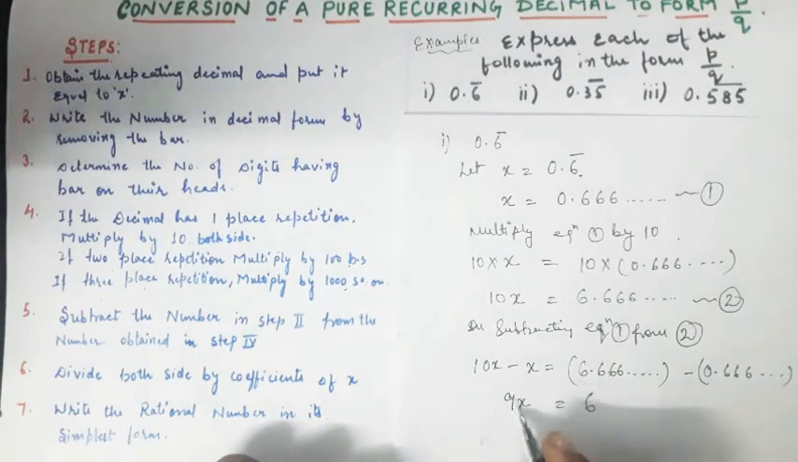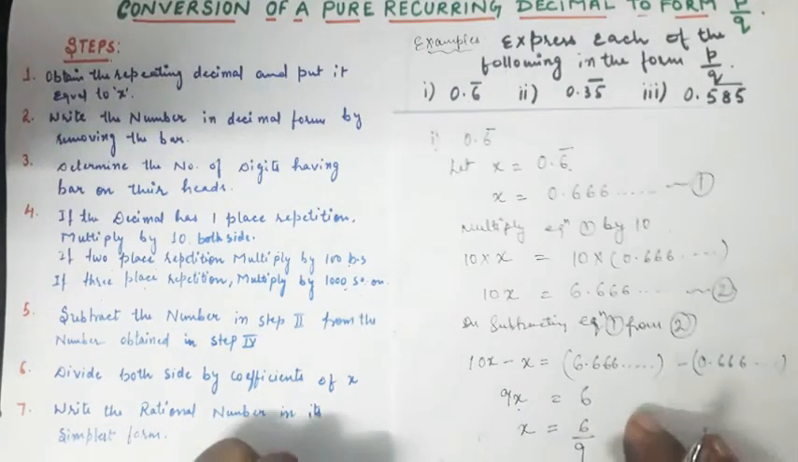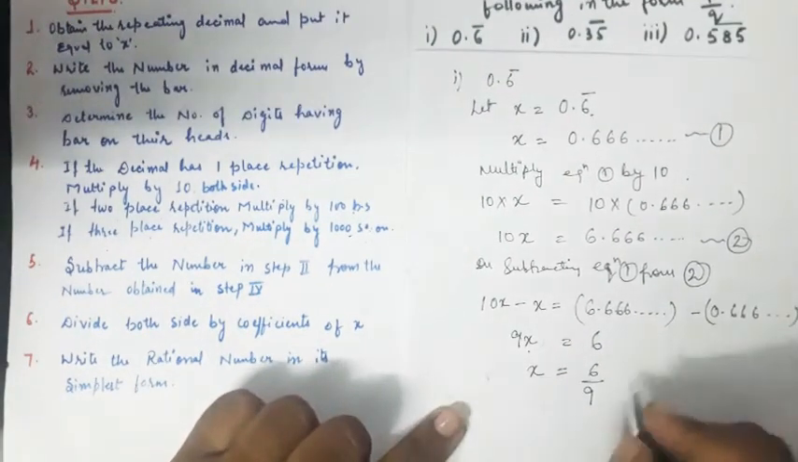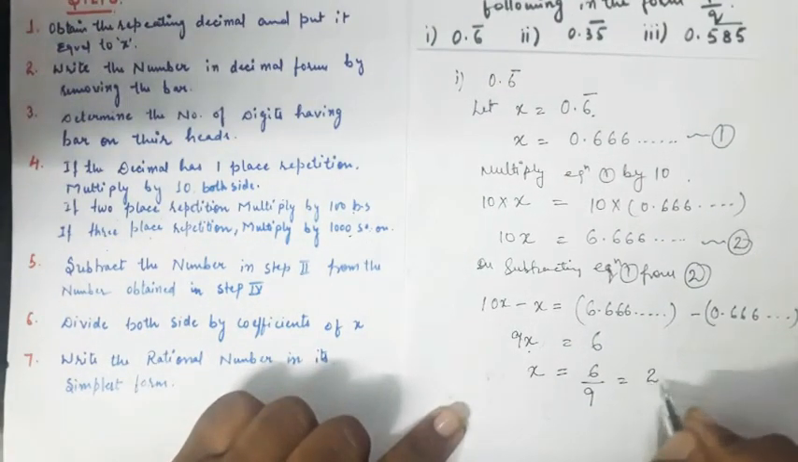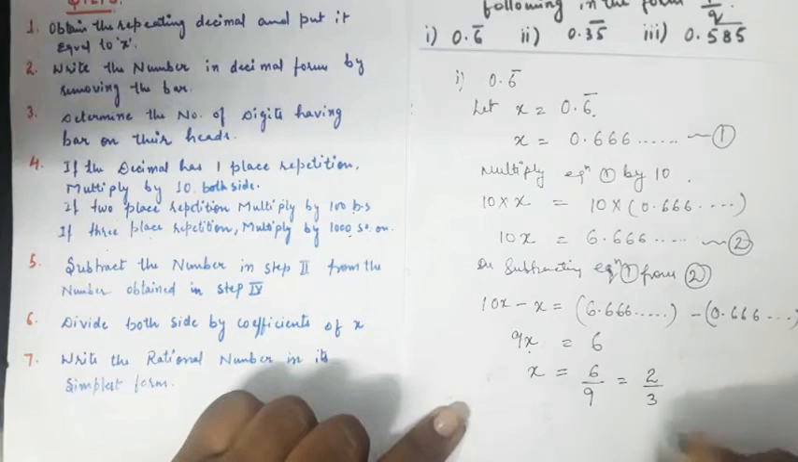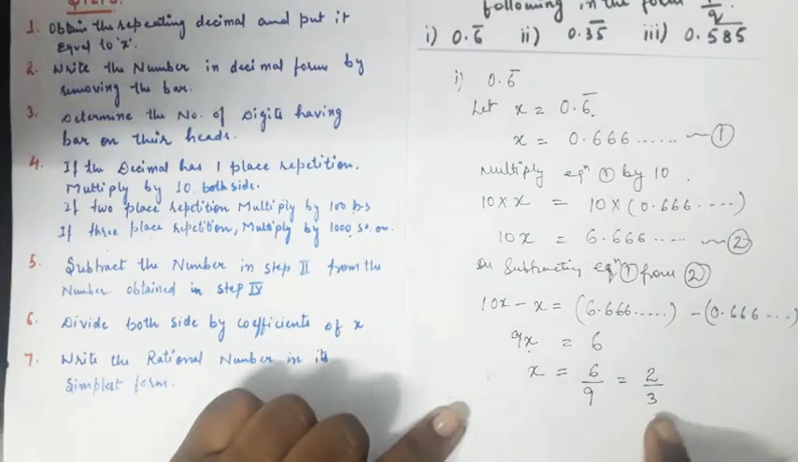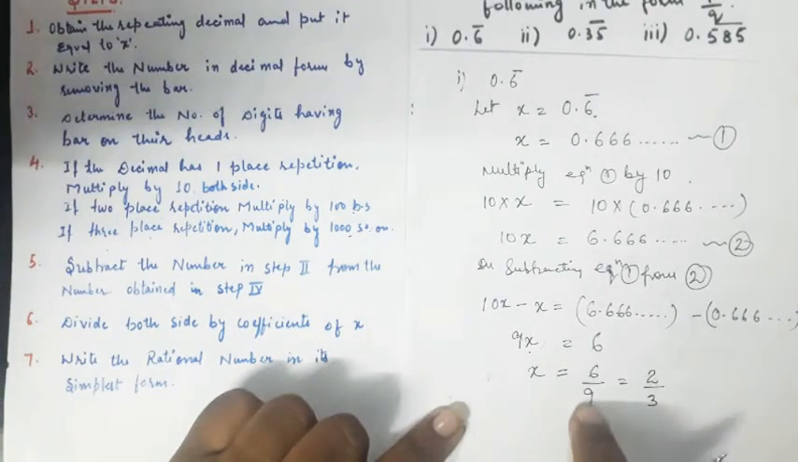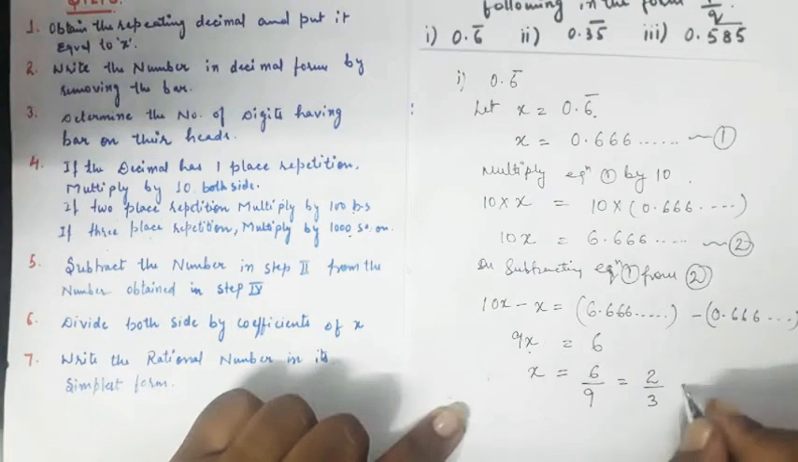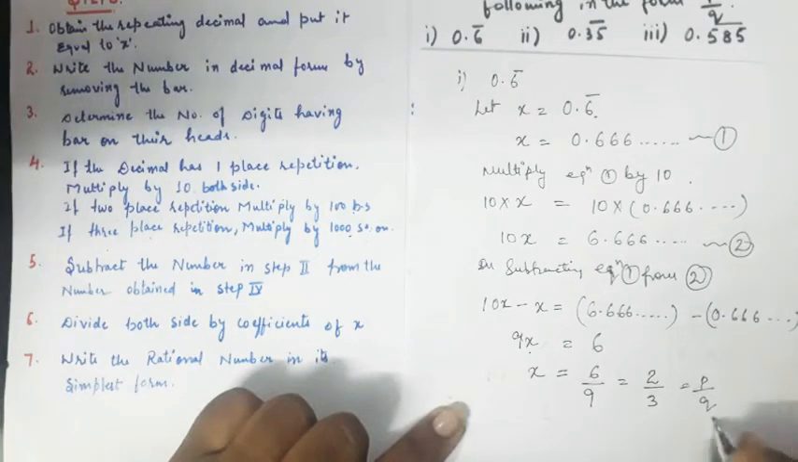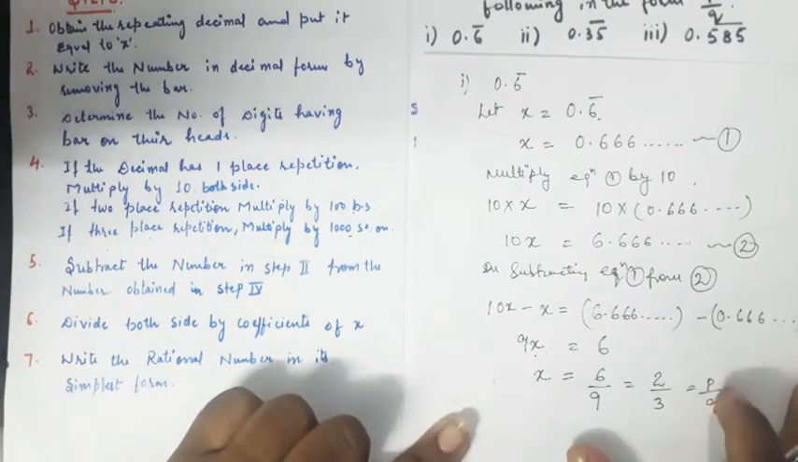Afterwards I get the value of x by dividing by 9 throughout. So I get 6 by 9. You can simplify it also: dividing numerator and denominator by the common divisor, that is 3, I get the simplest form, 2 by 3, which is in the form of p by q. Let's move to the second part.